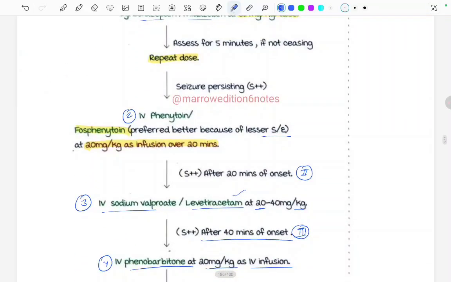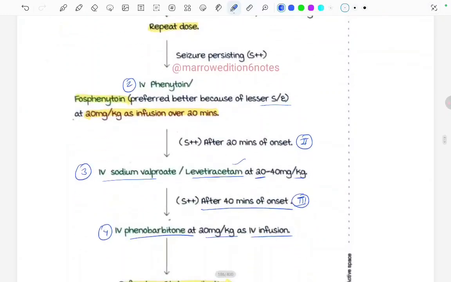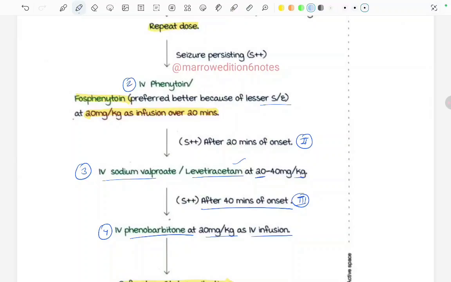All these doses you can remember like this. It is all after the benzodiazepines. All the drugs that we are going to use are given at the same dose of 20 mg per kg. See, again fosphenytoin 20 mg per kg. Then levetiracetam or sodium valproate, again 20 mg per kg. Then phenobarbital, again 20 mg per kg.